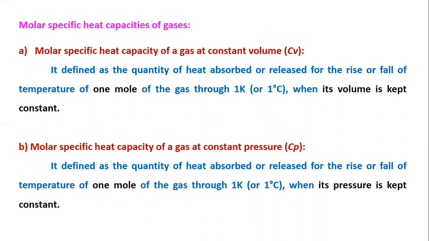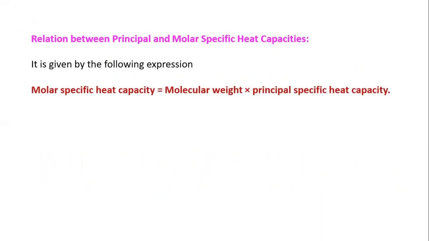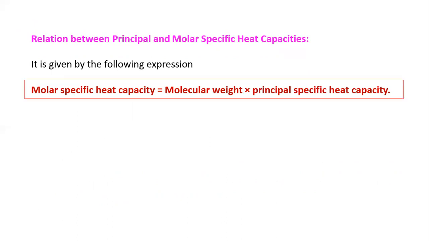Now you can go through these definitions. You can see the definitions are exactly similar. Only the mass of the gas differs: in the principal specific heat it is unit mass, and here it is 1 mole of gas. Now after that, the relation between principal and molar specific heat. It is given by a formula. Molar specific heat is equal to molecular weight into principal specific heat.